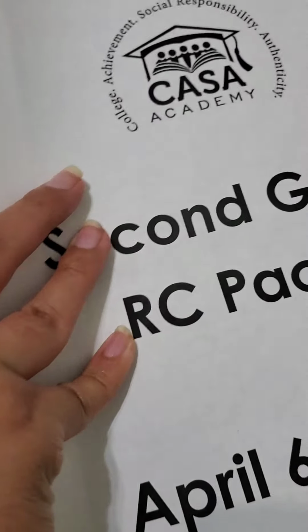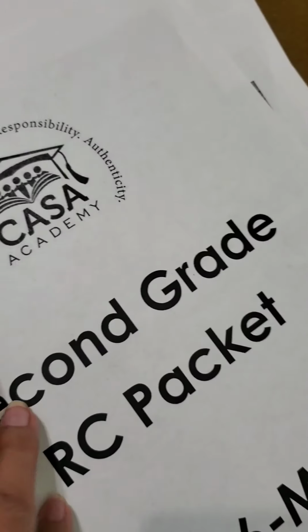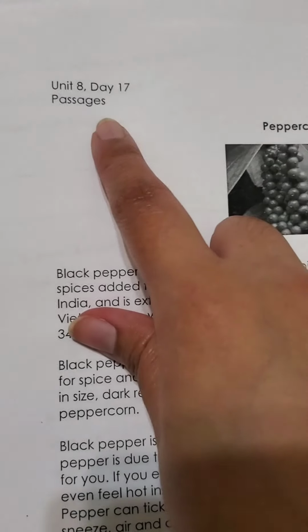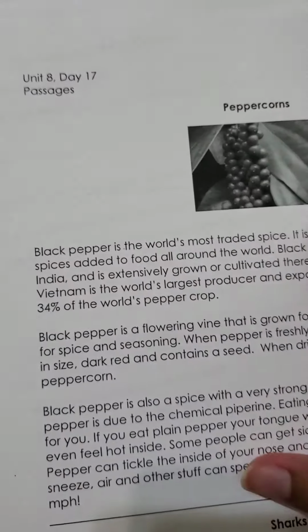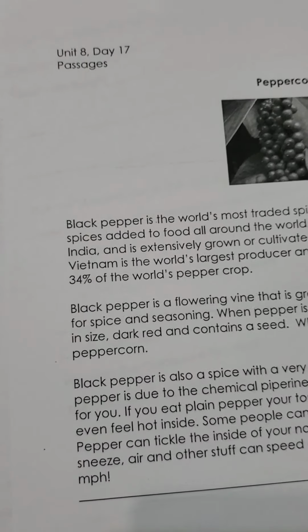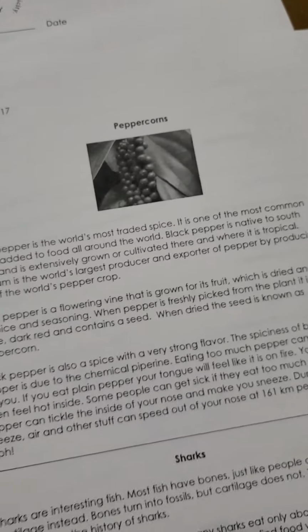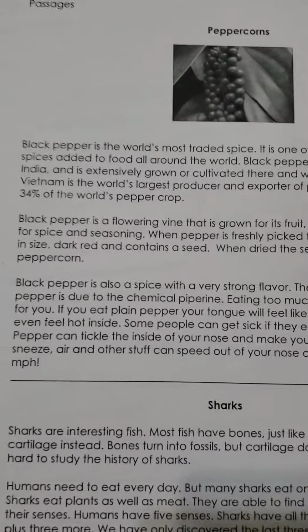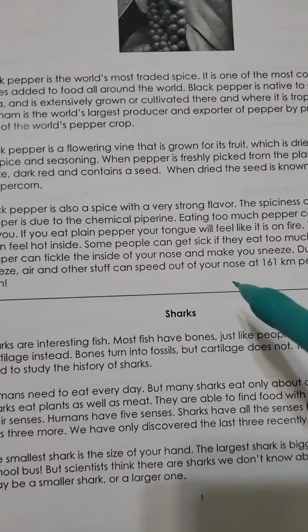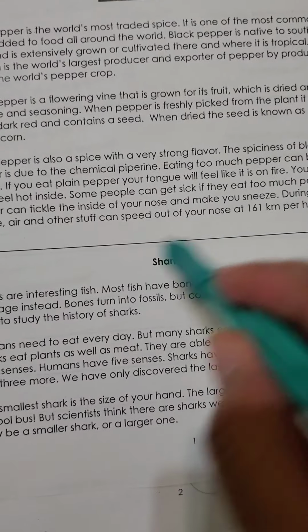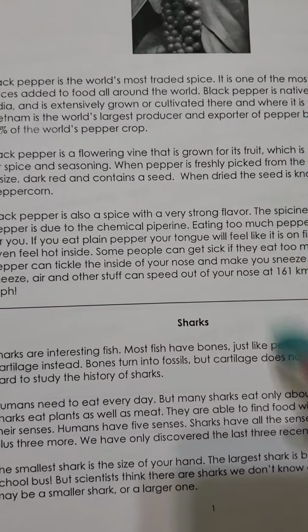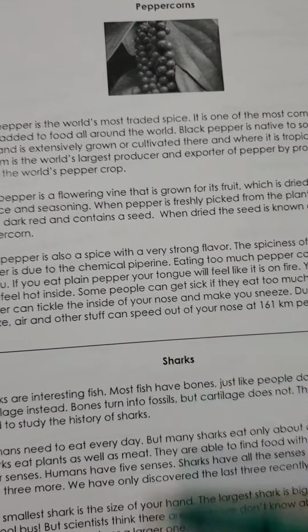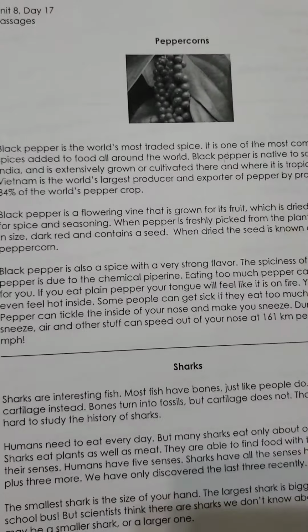So we are on today's passage. That's yesterday's passage. So today's passage is going to be Unit 8, Day 17. So take a moment to get there and then grab your pencils and let's get ready. Again, remember that during this whole unit, before we start reading, we want to label our passage. So here's our title. Don't get confused. This is another title. The title will usually be in the center of the passage, at the very top. So here's the title and here's the title. So that tells me that these are two different passages. So we're going to focus on the first passage.